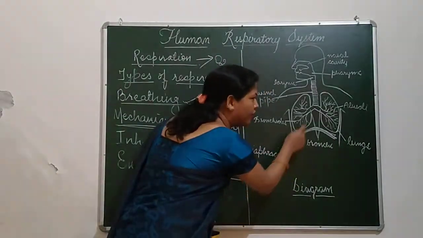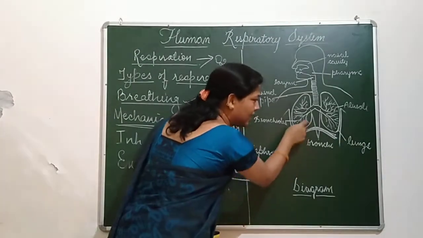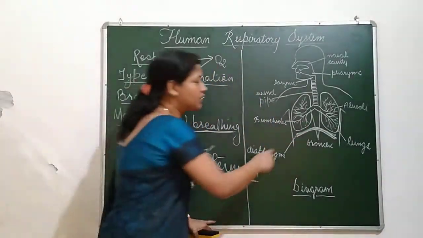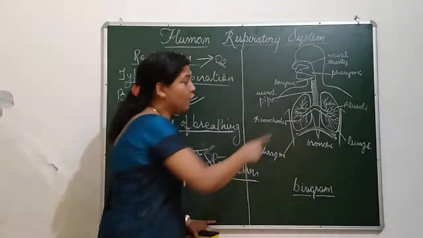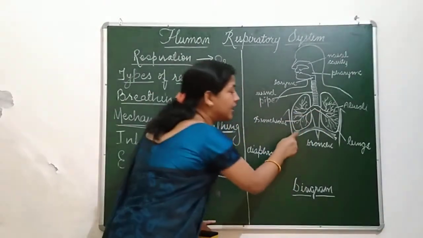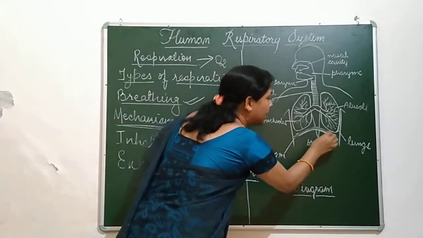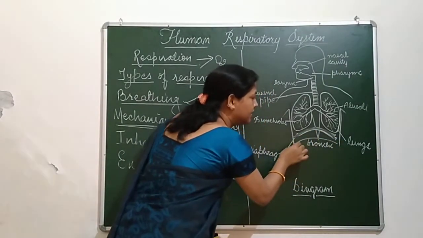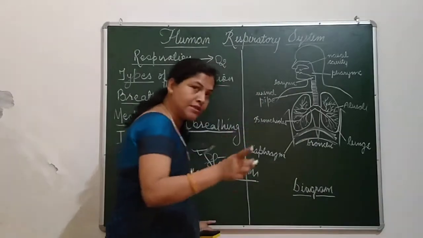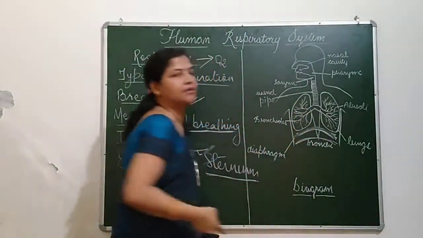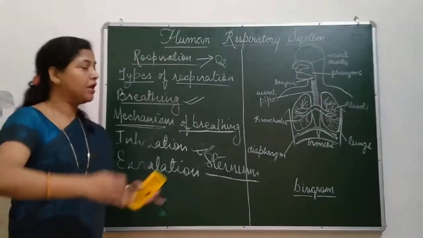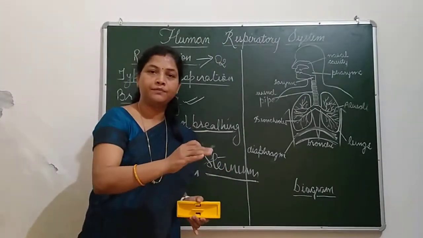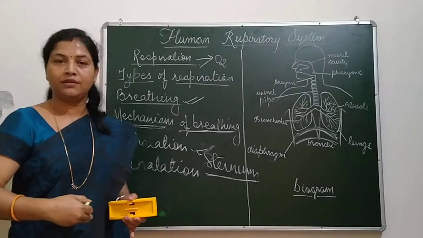It is the boundary of the thoracic cavity and abdominal cavity. When the lungs inflate and the sternum moves outward, this diaphragm becomes a bit flattened, once again to give space to the lungs. The dome-shaped diaphragm becomes flattened at the time of inhalation.